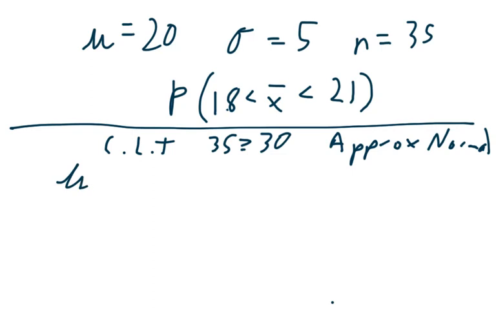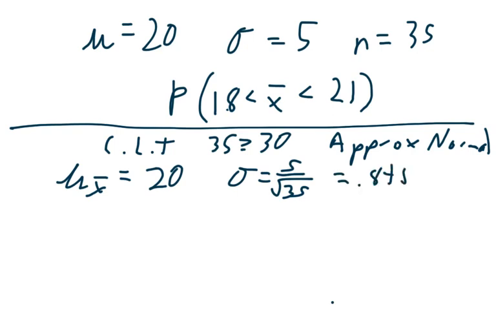where the mean of x bar is 20, the standard deviation is 5 over the square root of 35, which is 0.845.